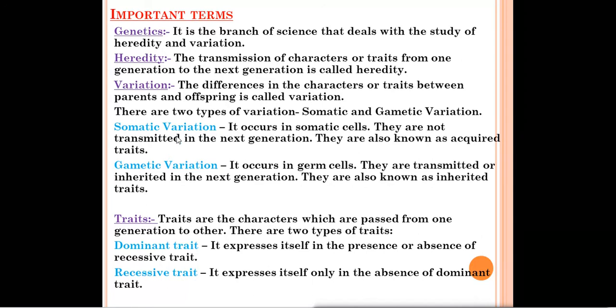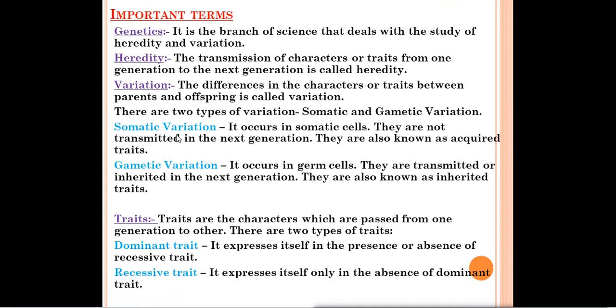As the name of the chapter is heredity and evolution, first of all you should know what is heredity. Suppose we are a little bit similar to our parents, right? For example, our skin color may be similar to our parents. The hair, whether it is curly or straight, is also sometimes similar to our parents. Means it is possible that we resemble our parents a little bit. Eye color can also resemble our parents.